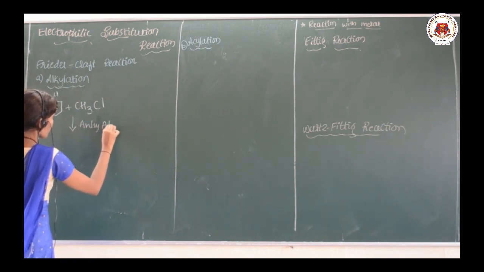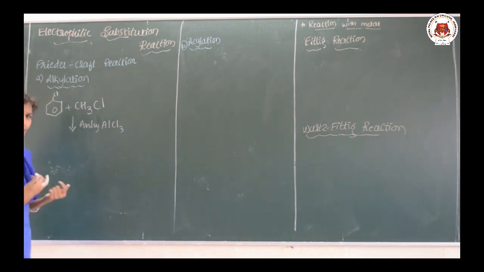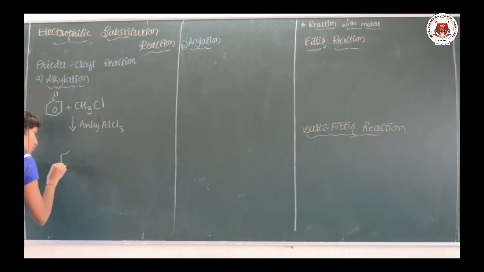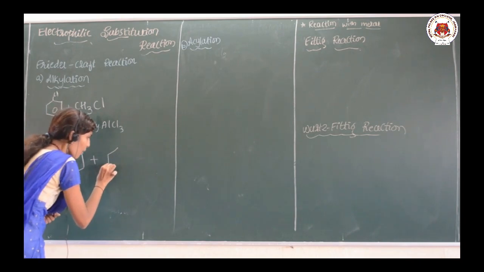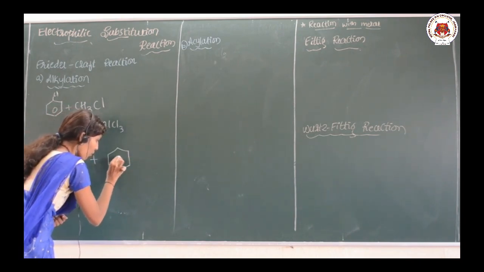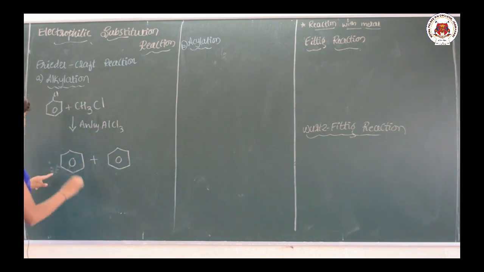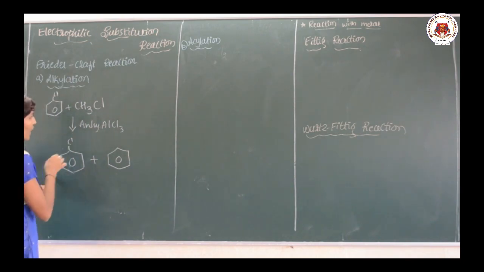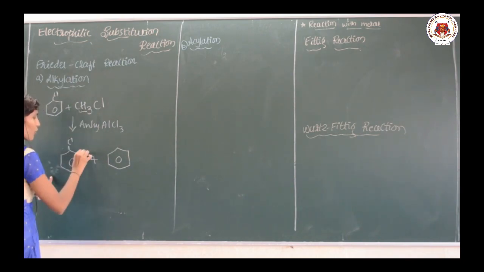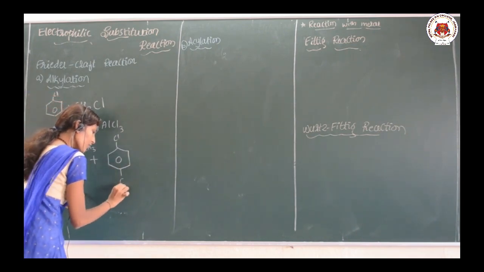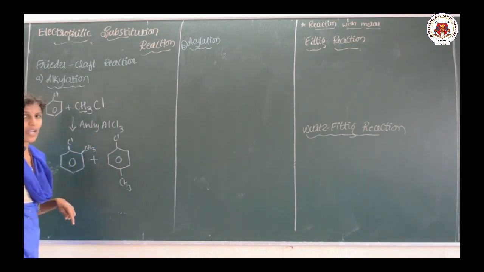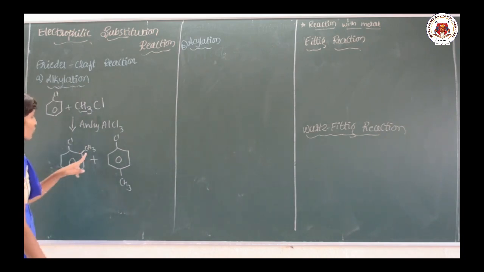In presence of anhydrous AlCl3, as I said, electrophilic substitution reaction means definitely ortho and para products are available, and Cl will be as it is. Here the electrophile is CH3, and it is attached at the para position. So, 1 chloro 2 methyl benzene is the product.